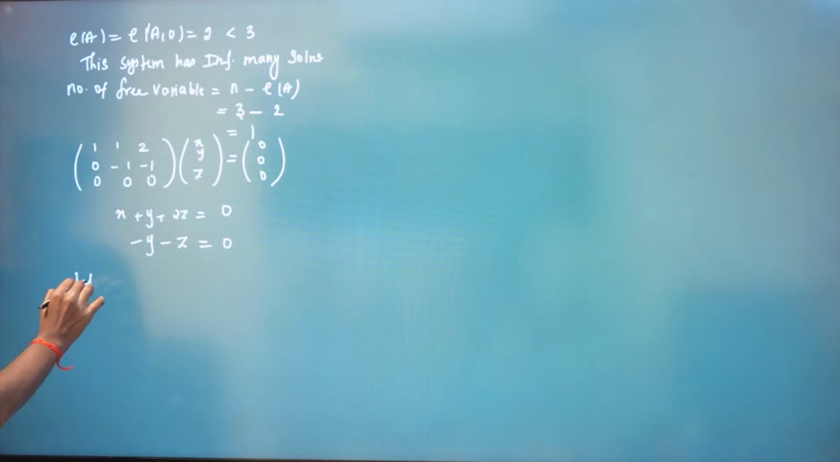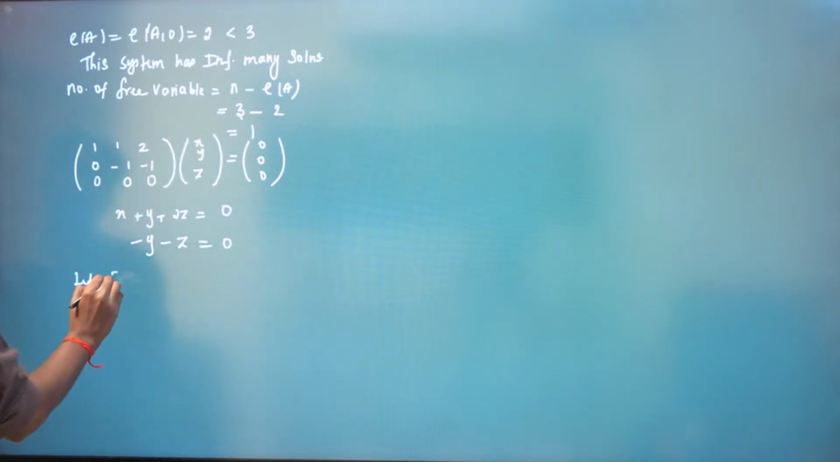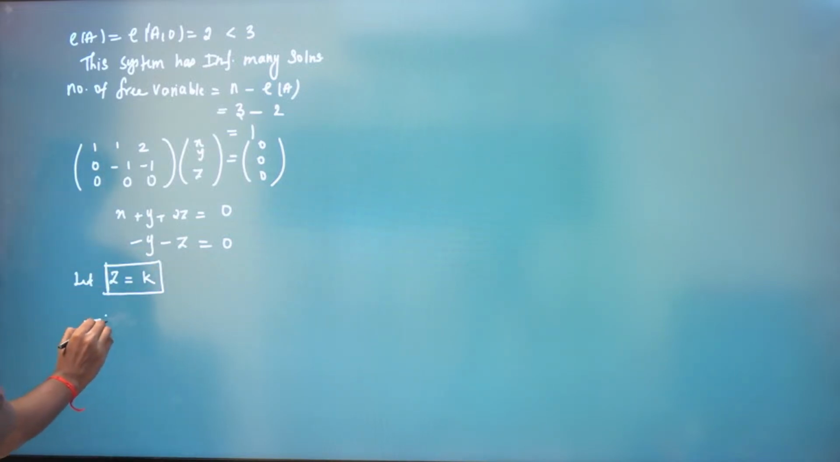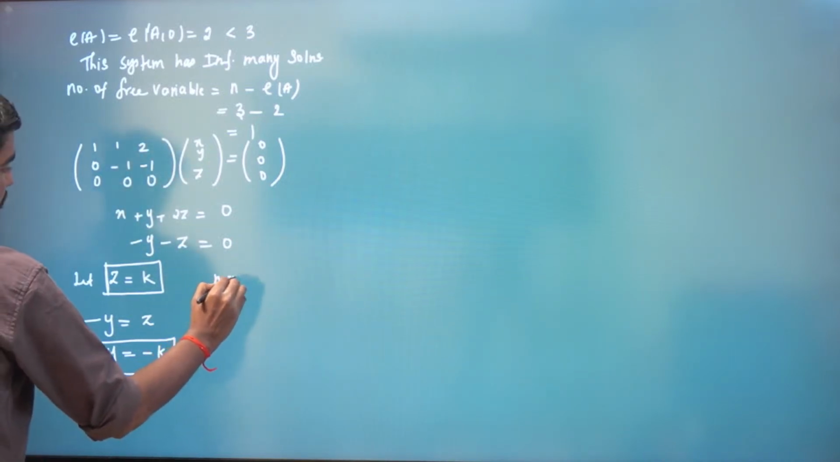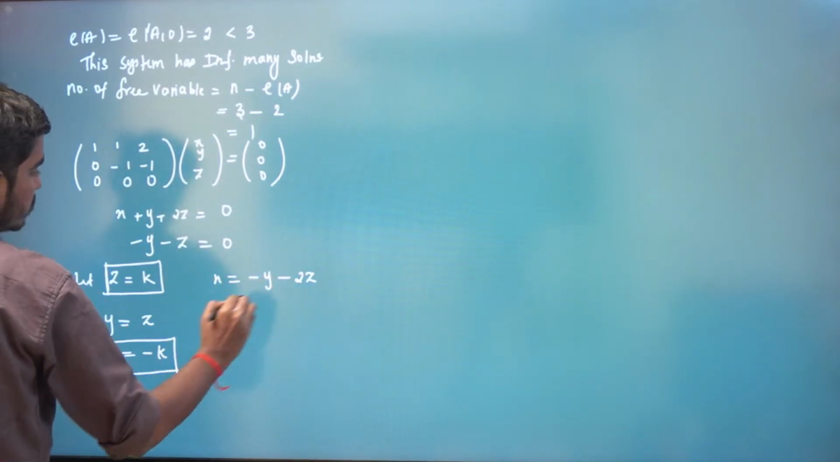So let us assume, see there is one free variable. Let us assume z is equal to k, right? If z is equal to k, we have minus y is equal to z. So that means y will be minus k, and x is minus y minus 2z.